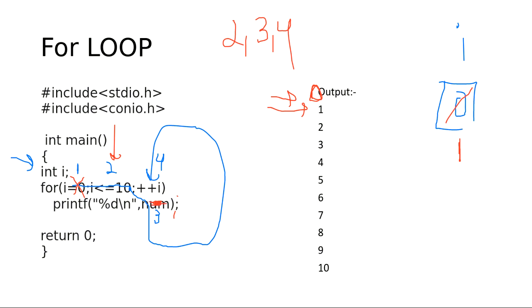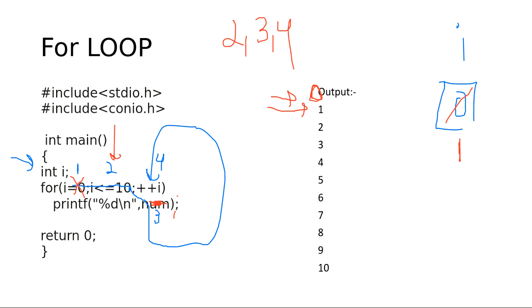So there is a mistake here. It is not num, we have I here. So what is the I value now? 1 will be printed. Okay.